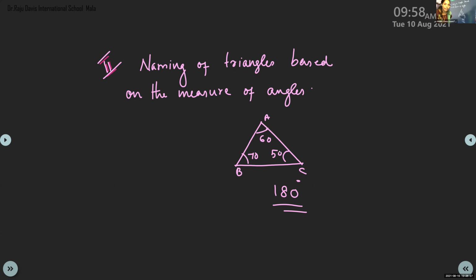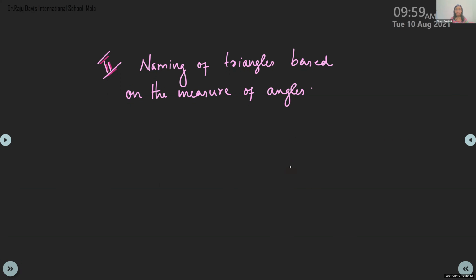Otherwise, it will not be a triangle. Clear, children? That is a property, known as the angle sum property. When you add the three angles of a triangle, the answer will always be 180 degrees. None of the triangles are different from this. That is a very important property, and we are using this in naming the triangles.